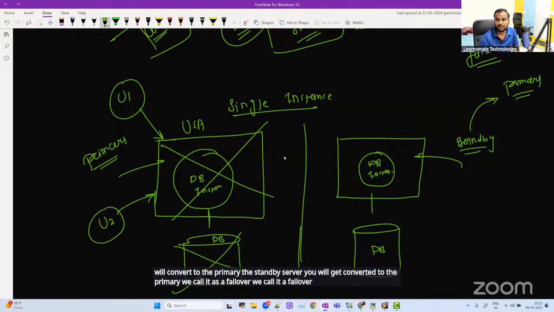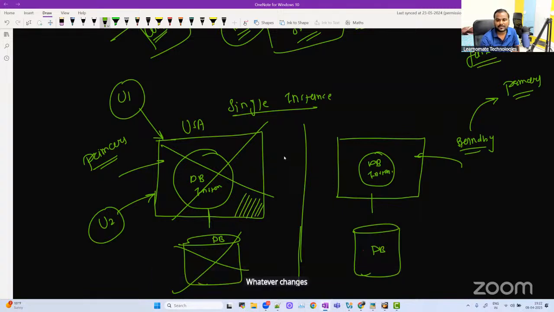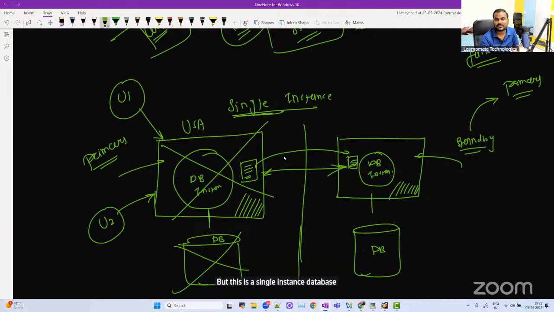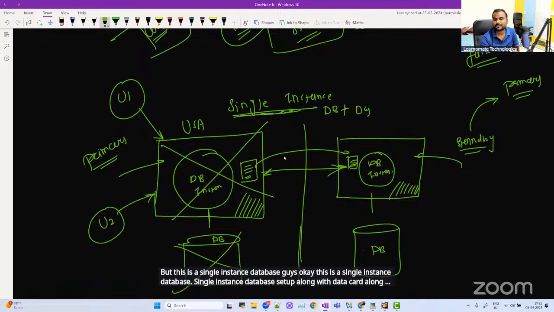Now the good part about Data Guard is whatever changes you perform on primary, the same changes you can see on standby automatically. The setup is configured in such a way that if I create an EMP table here and insert something, automatically those changes will be replicated over here. But this is a single instance database, guys. Single instance database setup along with Data Guard.